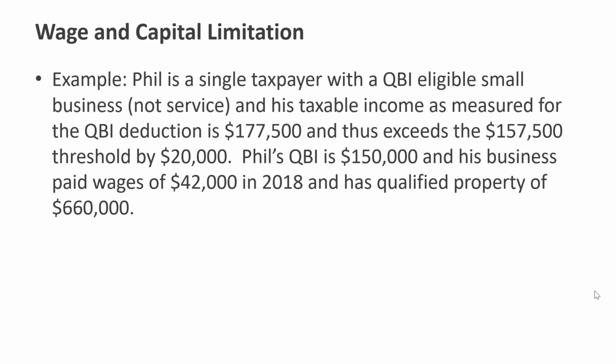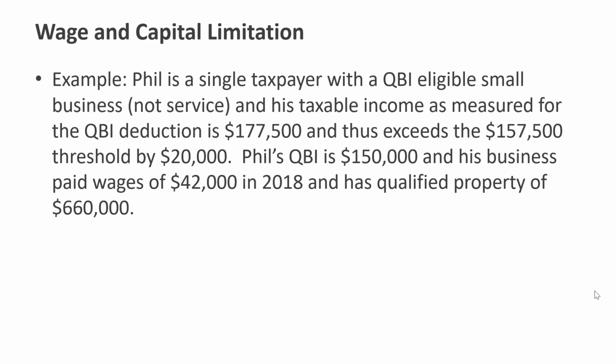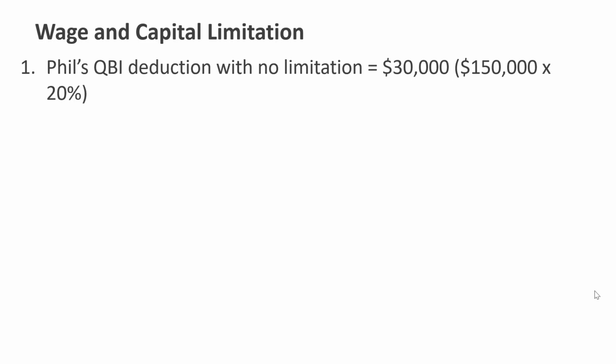So Phil is a single taxpayer with a QBI-eligible small business. It's not a service business. His taxable income as measured for the QBI deduction is $177,500 and therefore exceeds the $157,500 threshold for a single taxpayer by $20,000. Phil's QBI is $150,000. His business paid wages of $42,018 and it had qualified property of $660,000. Let's go through those steps we just described. Step one, what is Phil's QBI deduction with no limitation? Recall his QBI is $150,000, so times 20% is $30,000.